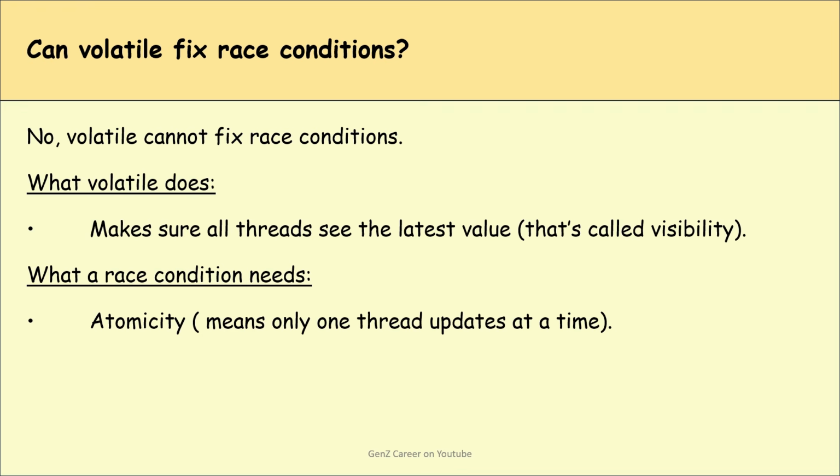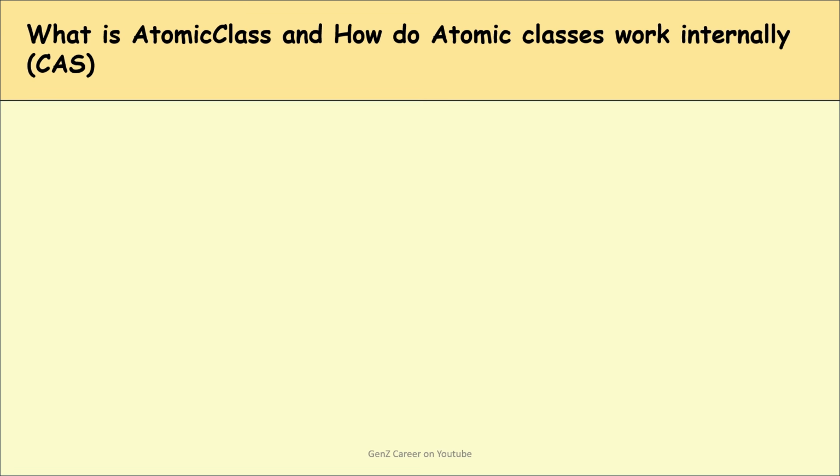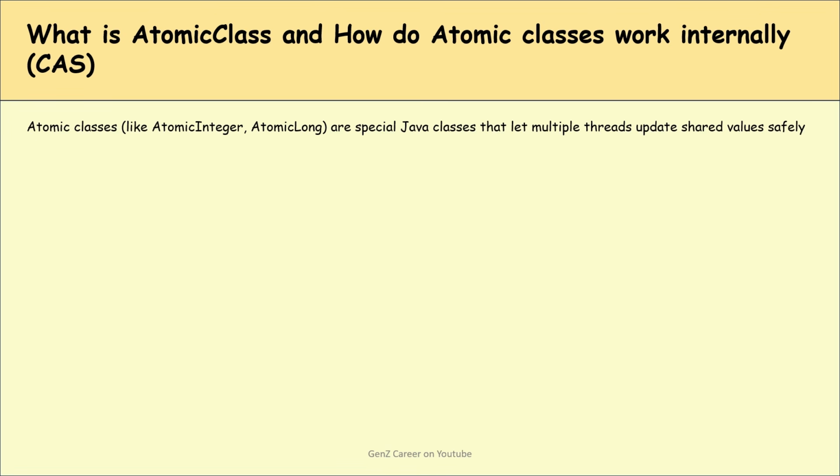What is an atomic class and how do atomic classes work internally? Atomic classes like AtomicInteger and AtomicLong are special Java classes that let multiple threads update shared values safely without using locks. They are used when many threads need to change a value at the same time.